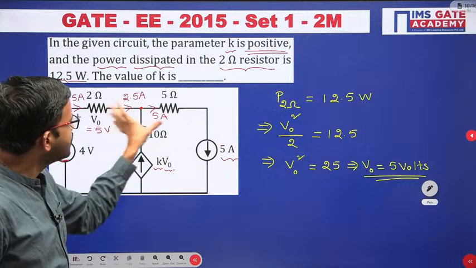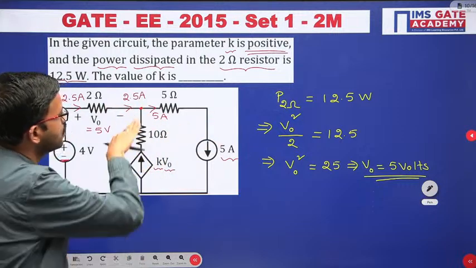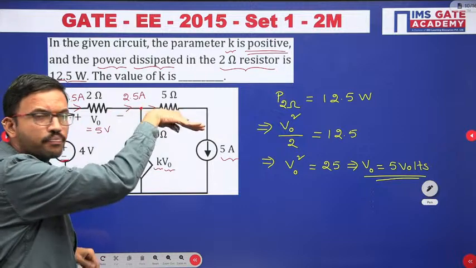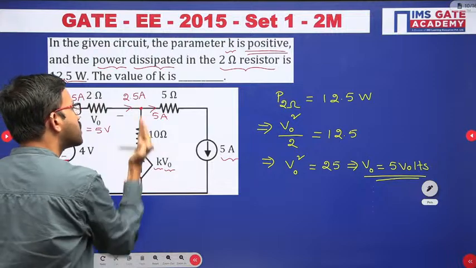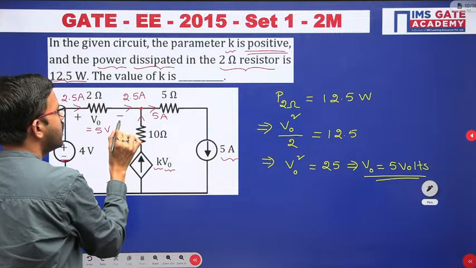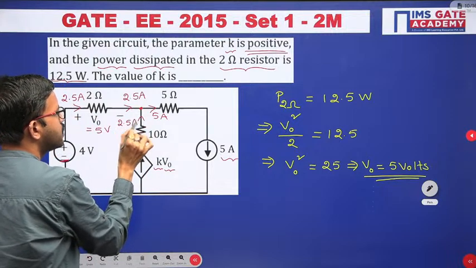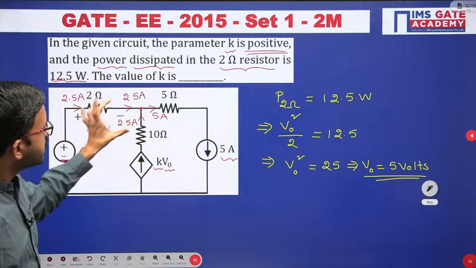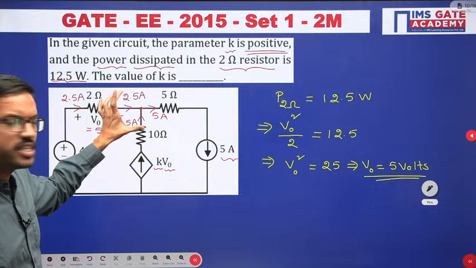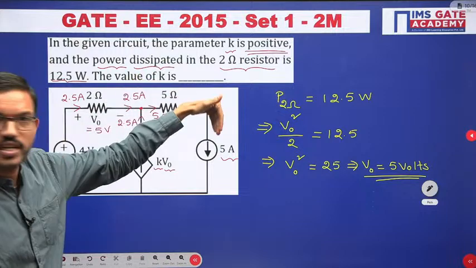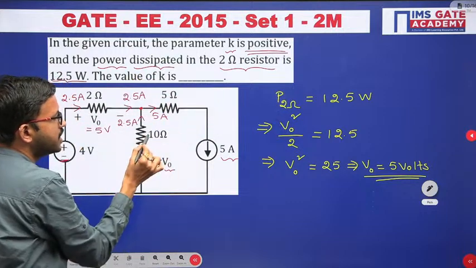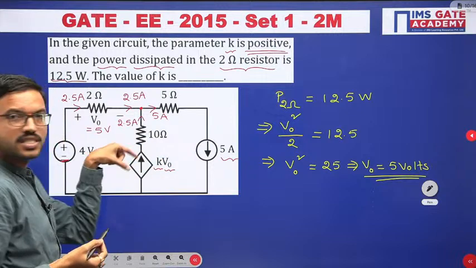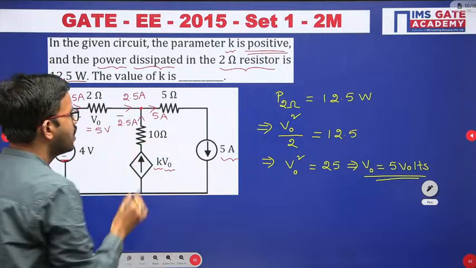Now with this understanding, you can observe 5 ampere is leaving. Okay, here 2.5 ampere is entering. Obviously in this branch 2.5 ampere should enter. So that resultant current, 2.5 plus 2.5 together 5 ampere, that entire 5 ampere is going like this, right? So just like these two are in series, similarly 10 ohm and this current source, both are in series, current will be same.